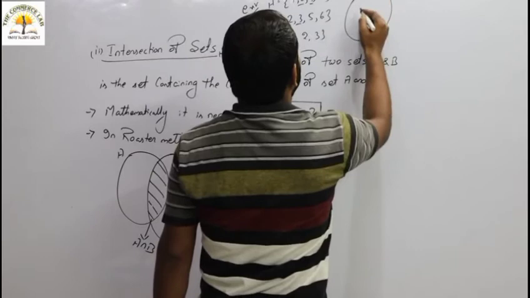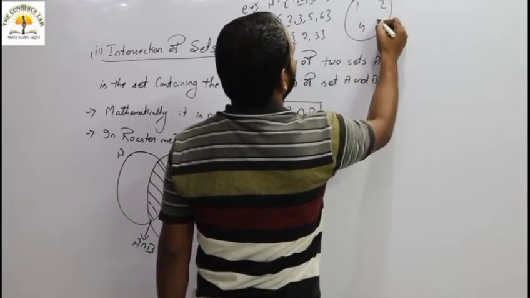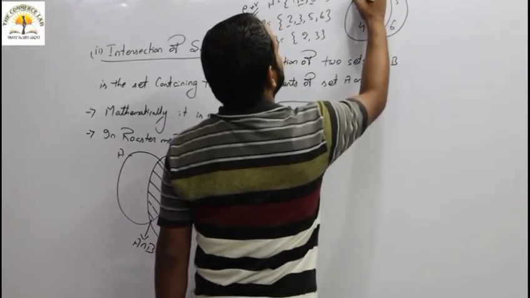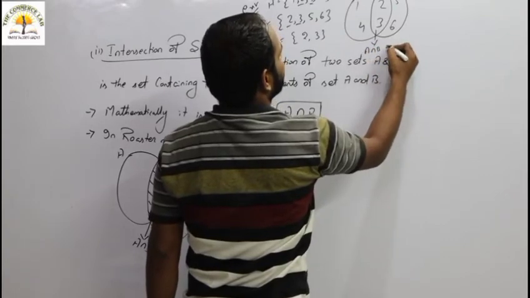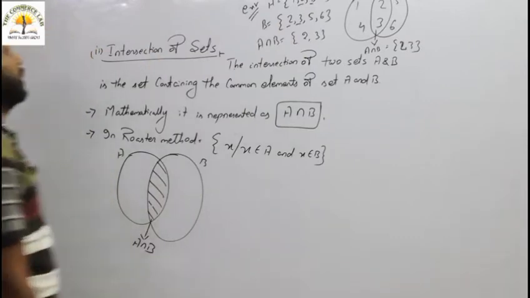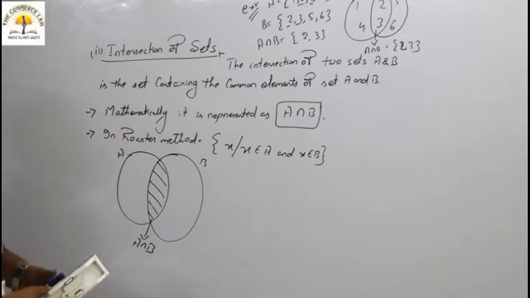In Venn diagram, if you write down 1, 4, 2, 3, 5, 6, this one is your A, this one is your B, then this one is your A intersection B, which is 2, 3. So this is all about your intersection of sets.